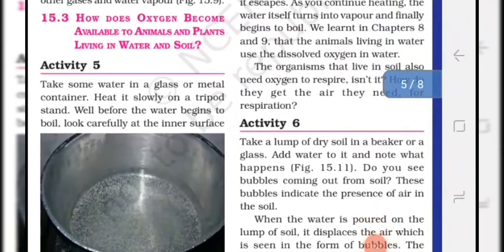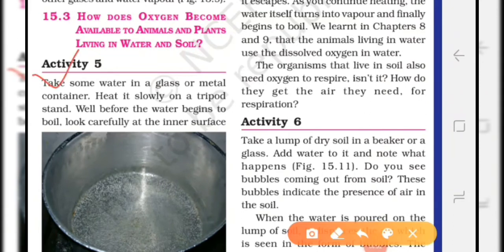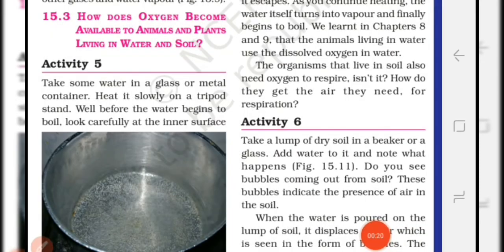How does oxygen become available to animals and plants living in the water and the soil? Let us understand it with the help of an activity. Students, it is activity 5. In this activity you have to heat water in a container. Then you will observe tiny bubbles on the inner surface of the container. Students, from where do these tiny bubbles come? These tiny bubbles come from the air which is dissolved in the water.